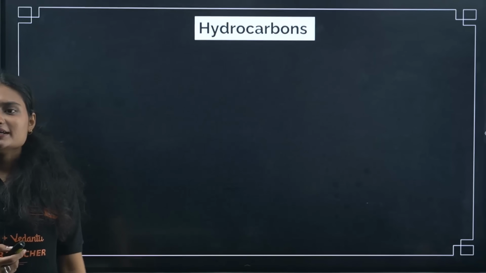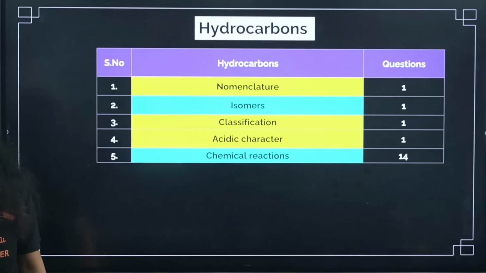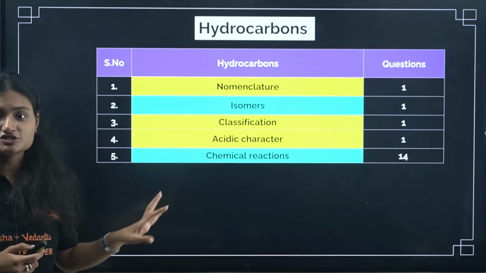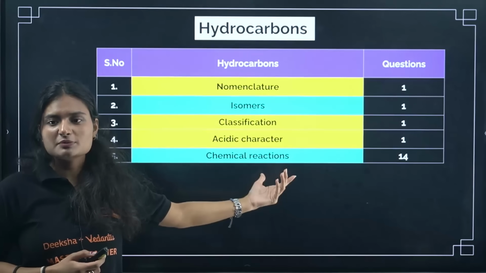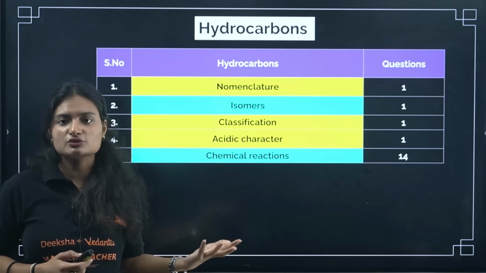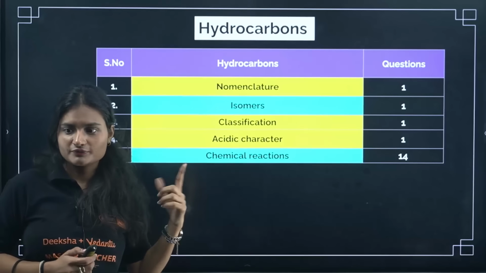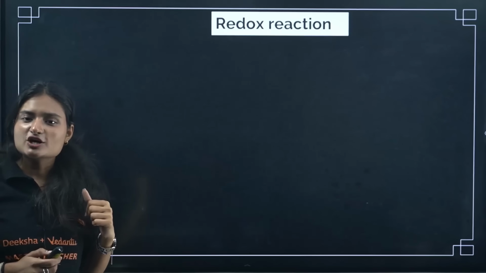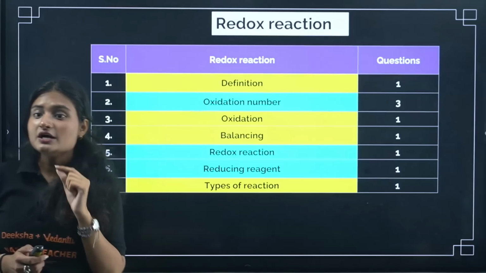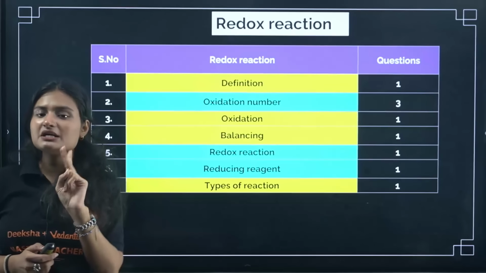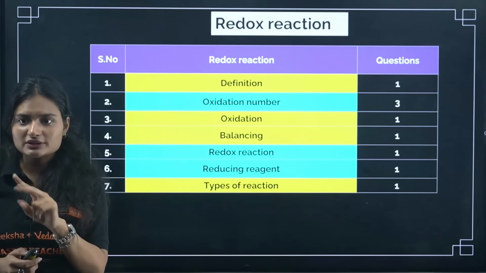Okay. Next, hydrocarbons. Hydrocarbons have major questions coming, again, from reactions. Okay, focus on reactions. 14 questions were there. So this hydrocarbon part will serve as a knowledge basis for you also, because some part of it is utilized in your PU2 questions also. Okay, that is one. Next is redox reactions. From redox reactions, we have major questions coming from oxidation number and balancing. 2 things were there, oxidation number and balancing. Okay, so focus on these only.